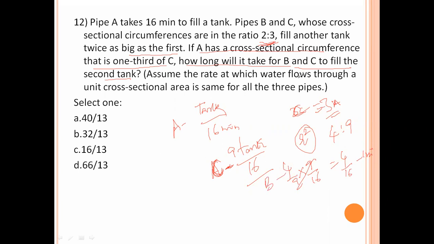Now B and C combined work and fill 2 times the tank of A. So 9 by 16 plus 4 by 16 equals 13 by 16. So 13 by 16 into time t equals 2 times the tank of A. So t equals 32 by 13. Option number B is the right answer.